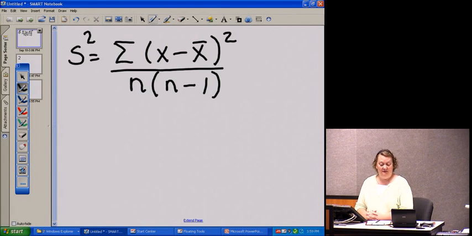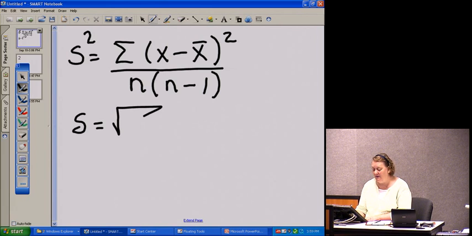Today I wanted to give you a short lesson on finding the standard deviation and variance by hand. On the screen, you'll notice the formula for variance. There are two such formulas. This formula is s squared equals the sum of x minus x bar squared over n minus 1, and this is the formula for variance. To find standard deviation, we simply take the square root.